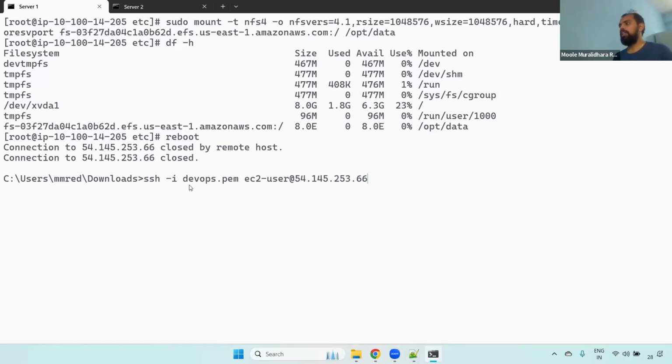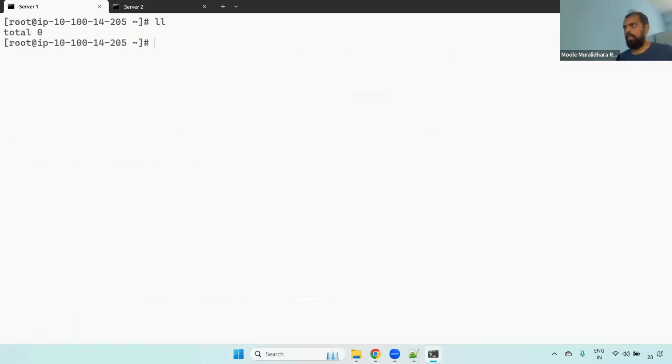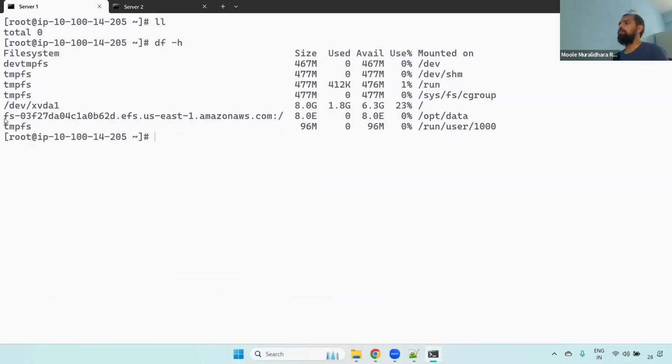Now what I'm doing here, right? I'm connecting again to that particular server. Then we can see whether that particular EFS is available or not after we set up the fstab, inside the fstab. Now you can check it here, df -h. Now if you see here, nothing will happen.